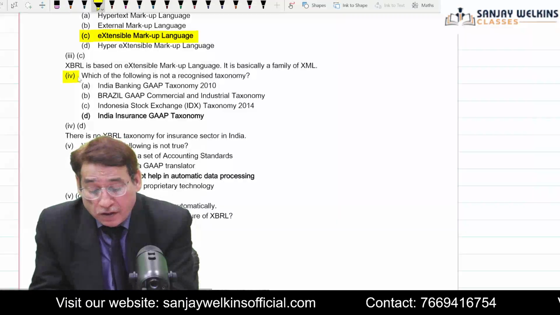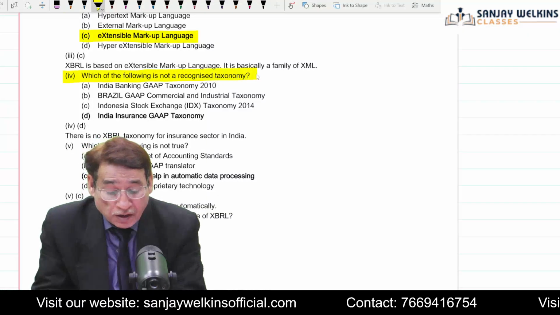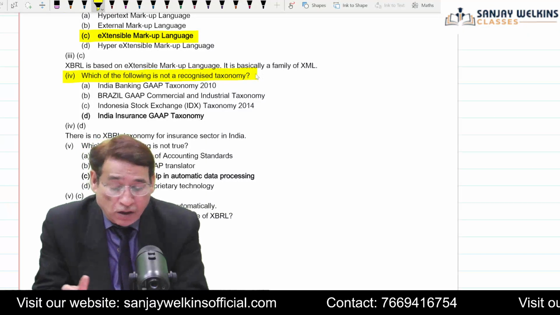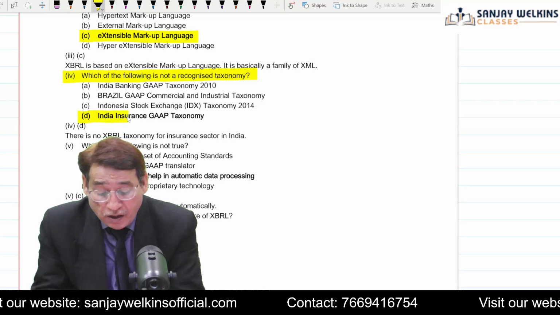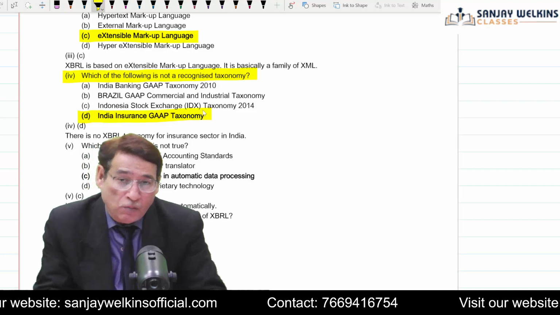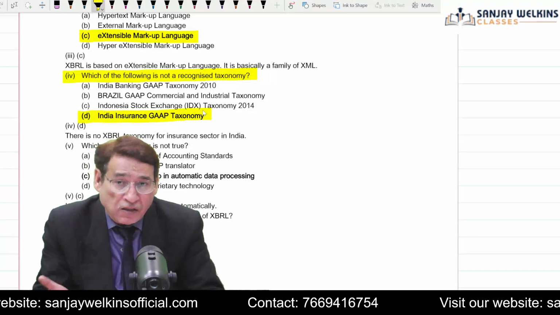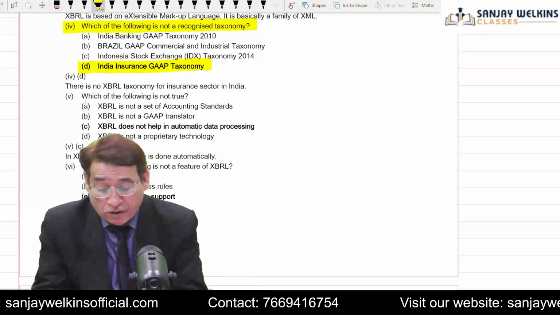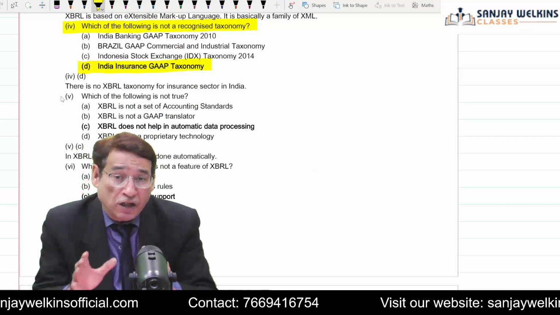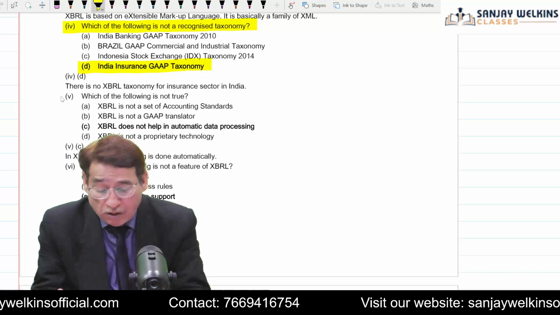Further, it is written, which of the following is not recognized as taxonomy? In fact, here you will need to know that Indian insurance GAAP taxonomy is not considered as a recognized taxonomy. Correct? All other options A, B, C are recognized taxonomy, and we have explained taxonomy in great detail in our regular sessions.